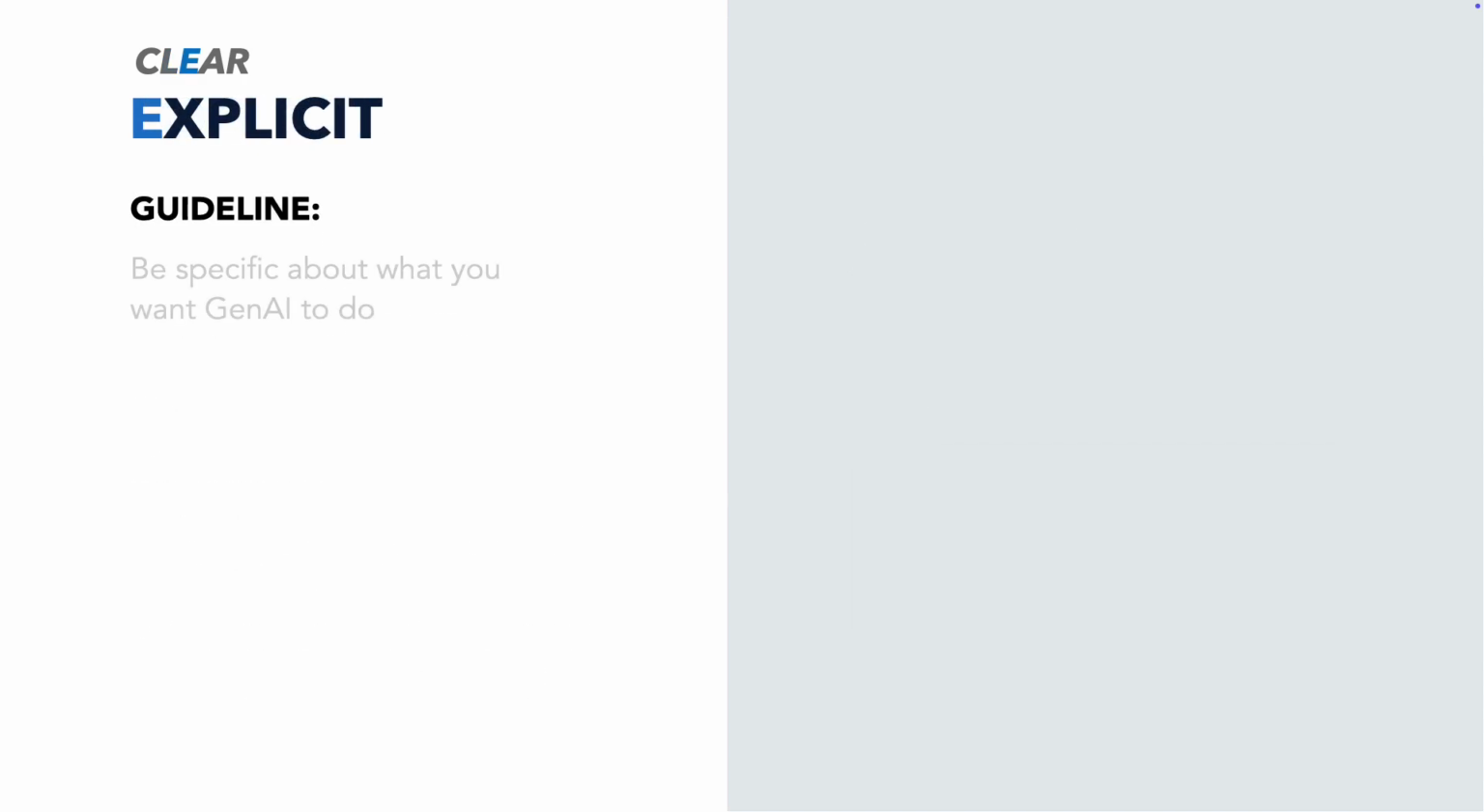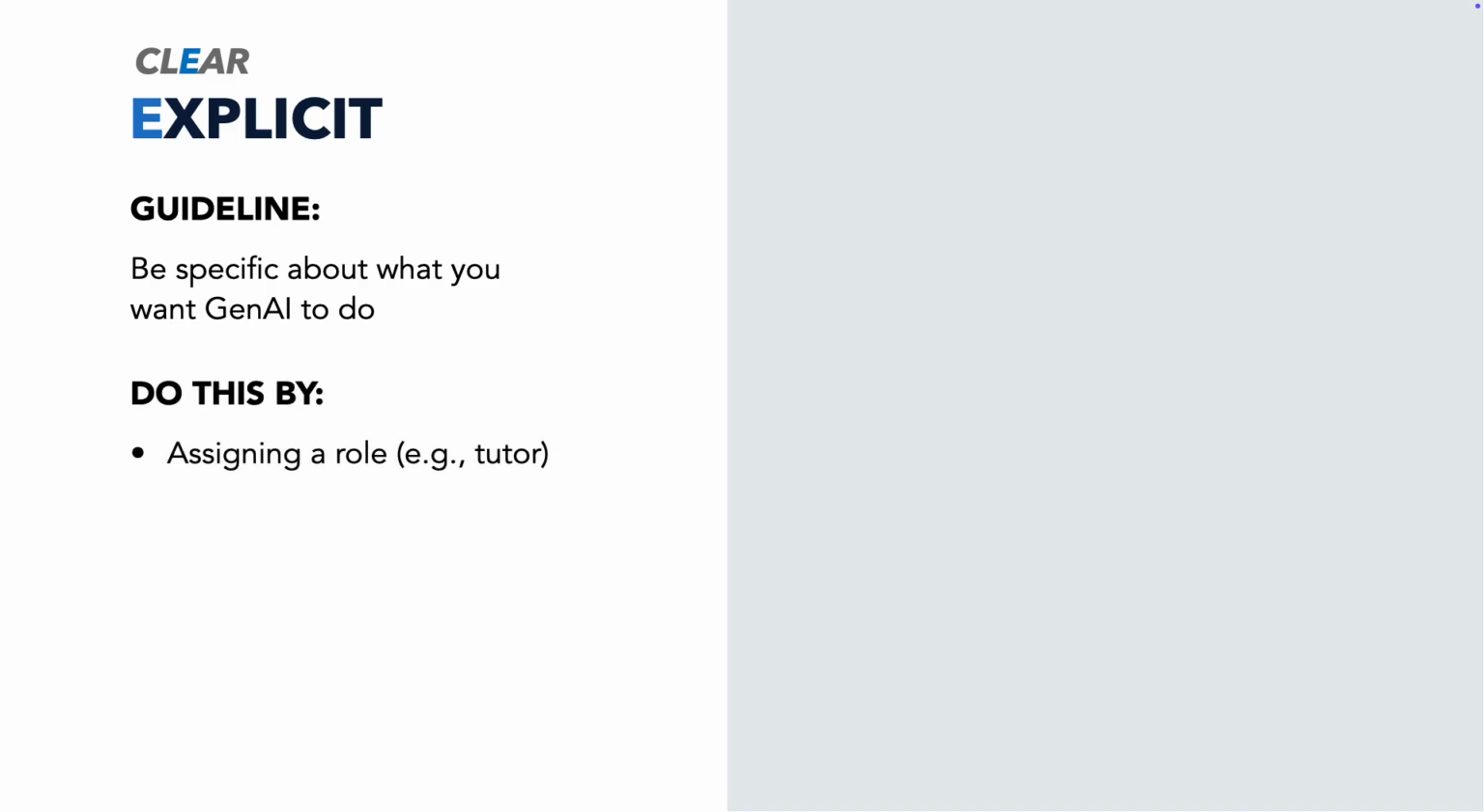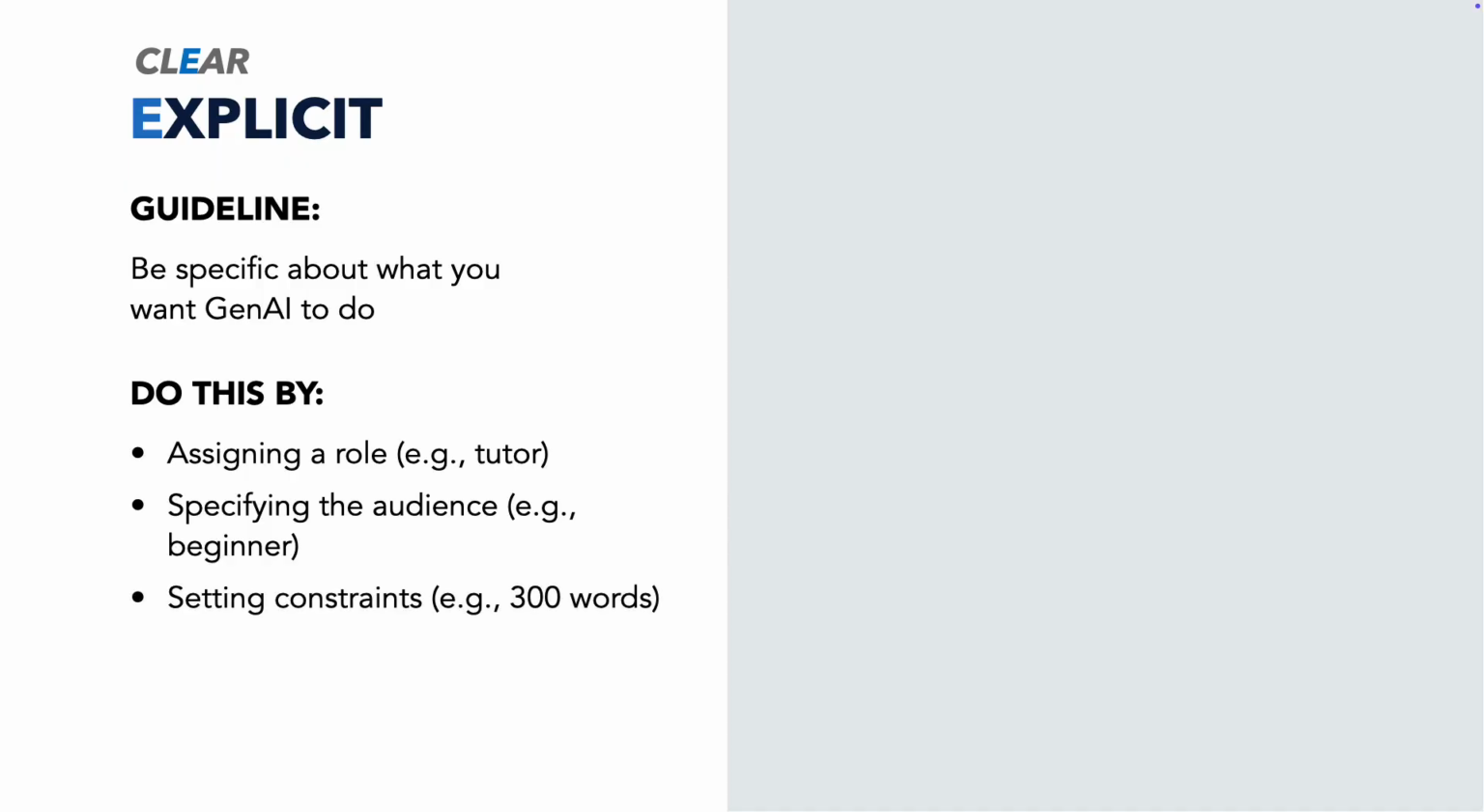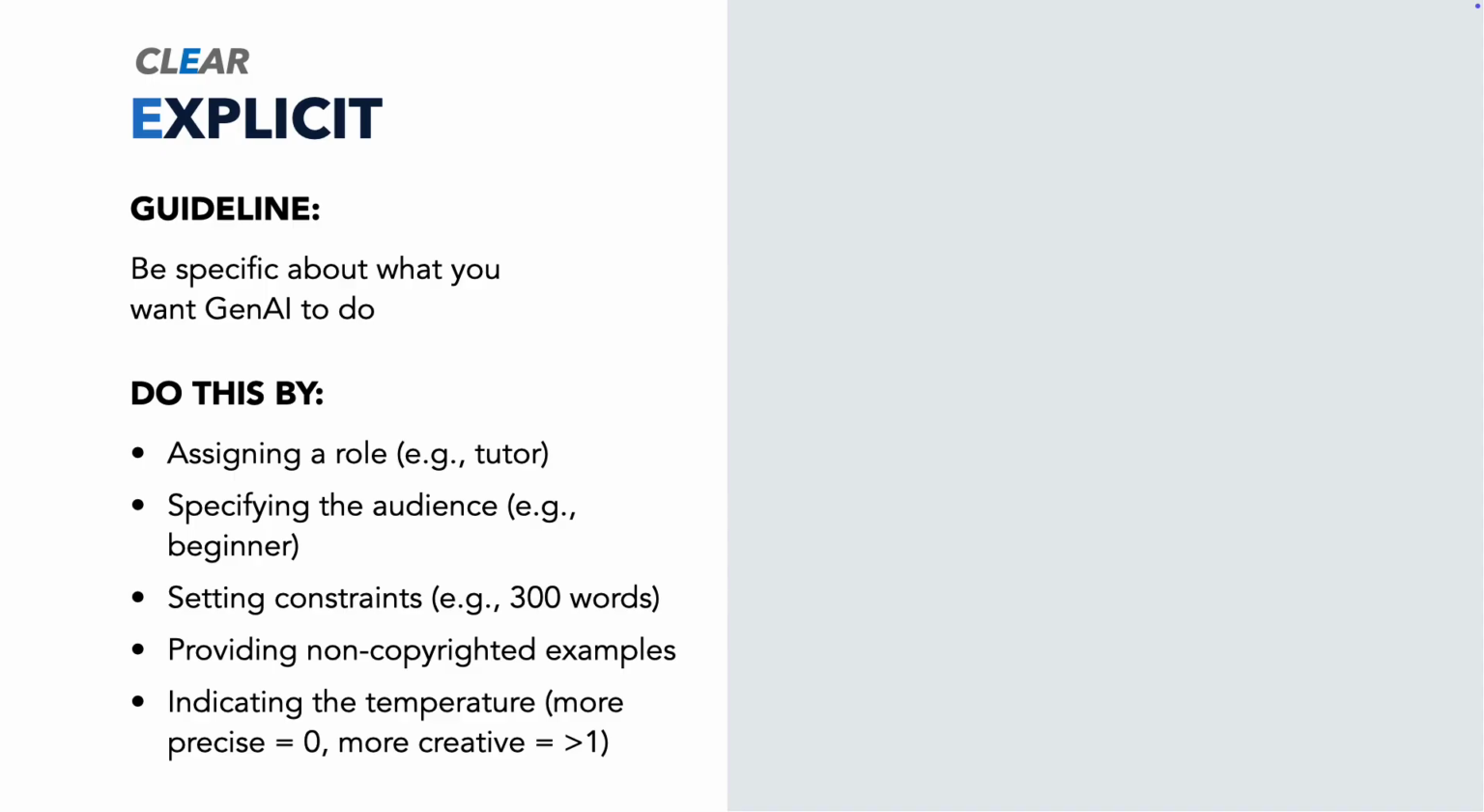Explicit means being specific about what you want GenAI to do. Some ways you can do this is by assigning a role like a tutor, historian, or researcher, specifying the audience that GenAI should write for, such as a beginner or professional, setting constraints like word count, style, and tone, providing non-copyrighted examples for what you want the output to resemble, and if the tool allows, indicating the temperature setting. Lower values like 0 create more precise responses, while higher values like 1 produce more creative or varied responses.